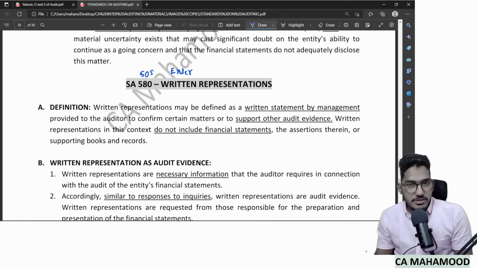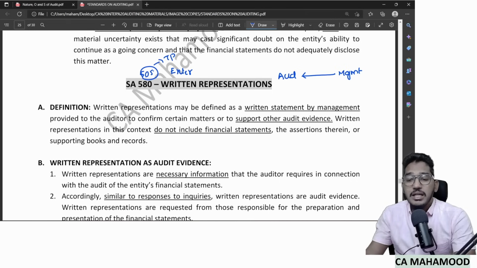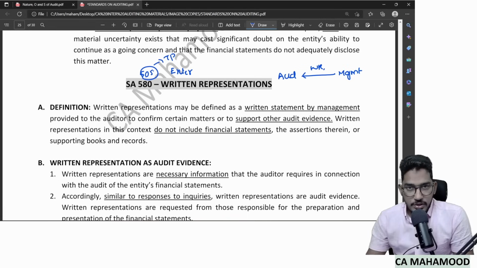I told that external confirmation is a written confirmation obtained by the auditor from third parties. Whereas written representation means it is a written confirmation obtained by the auditor from the management of the organization, that I call written representation.